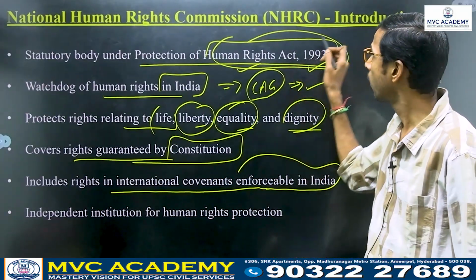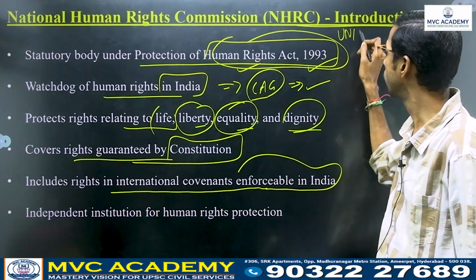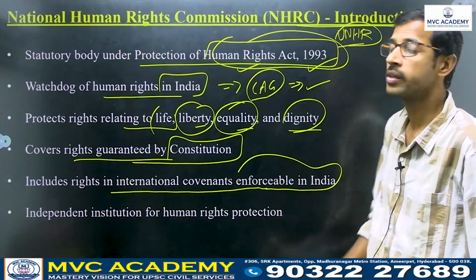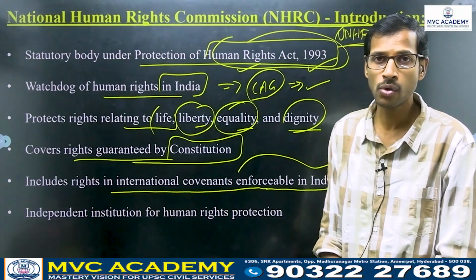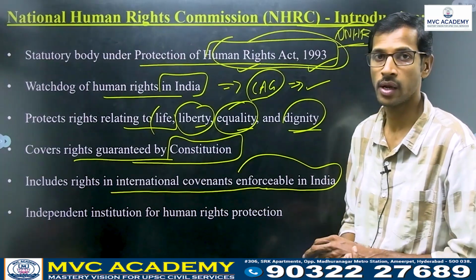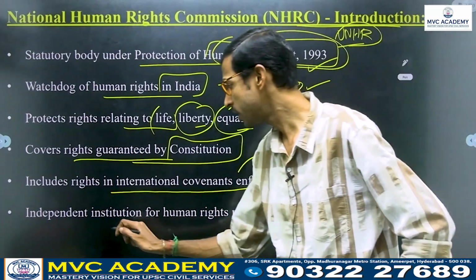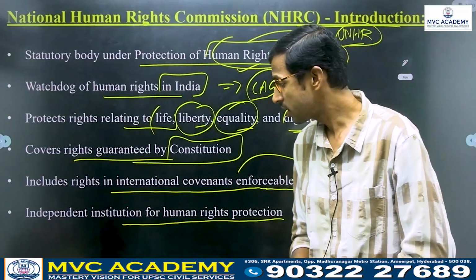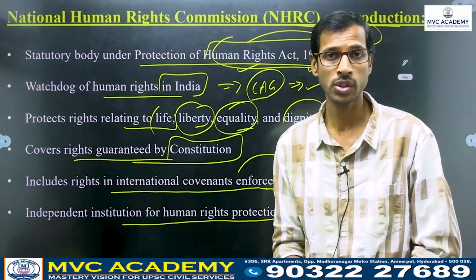Whatever we have from the United Nations human rights, enjoyable by all the countries, from that we have included some international or universal rights. It is an independent institution for human rights protection, right?